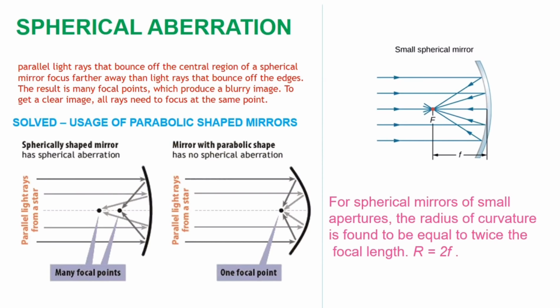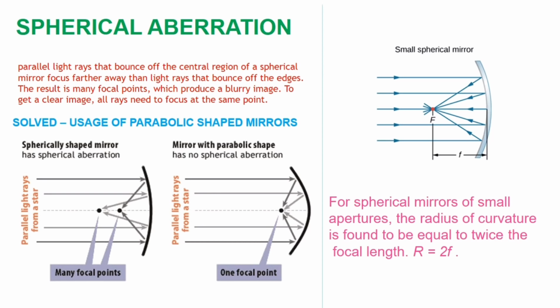So what do you mean by that? When a large spherical mirror is used and light falls on it, the rays converge to many foci. As a result, a blurred image is formed. This effect is called spherical aberration. This can be solved by using a parabolic shaped mirror.